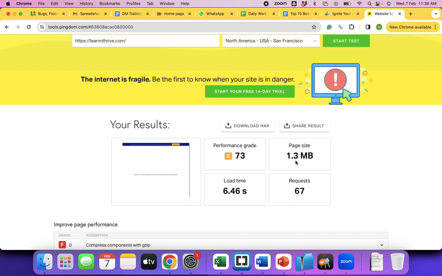We had discussed this in the past, but still, it's the right time for us to understand in depth here, right? The page size is 1.3 MB, and if you look at the load time, it's 6.46 seconds. The technical aspects of this website are poor, and this needs improvement. So when you improve this, two metrics are going to improve: one is crawl stats and another one is engagement.